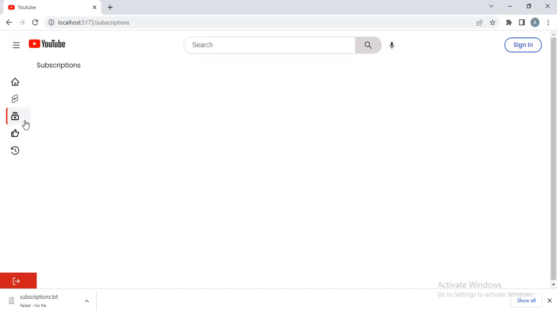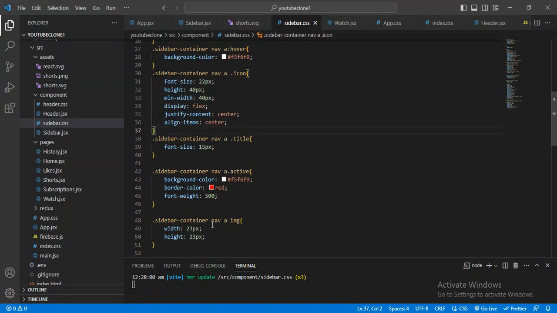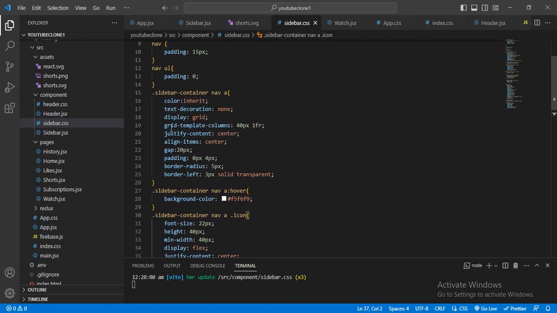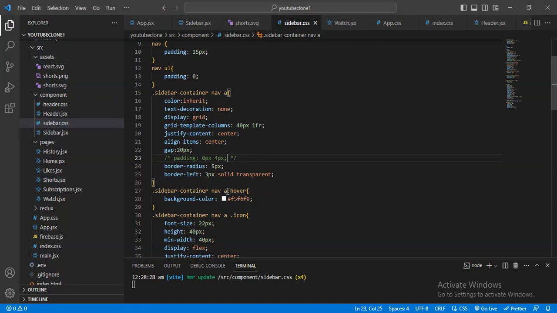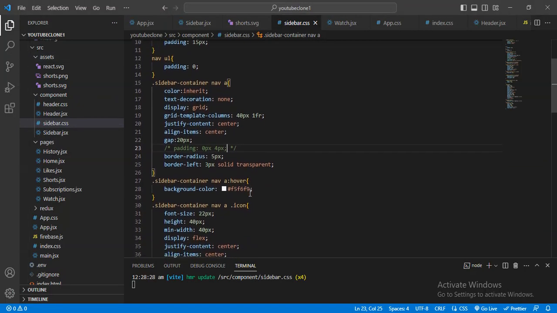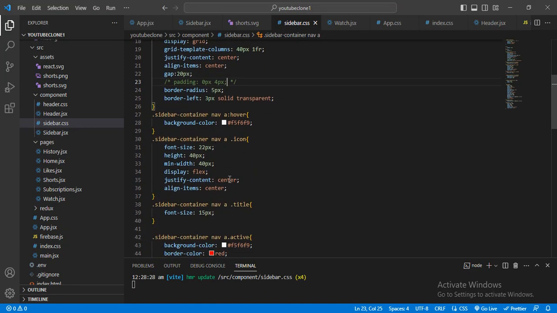Okay, I think by default I have given a padding somewhere. In the anchor tag, here I have given the padding 4 pixel. Okay, let me just remove this. Somewhere else I have given, in the nav bar, not in the nav bar.